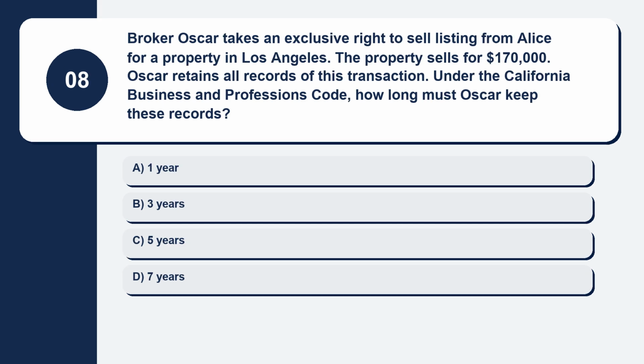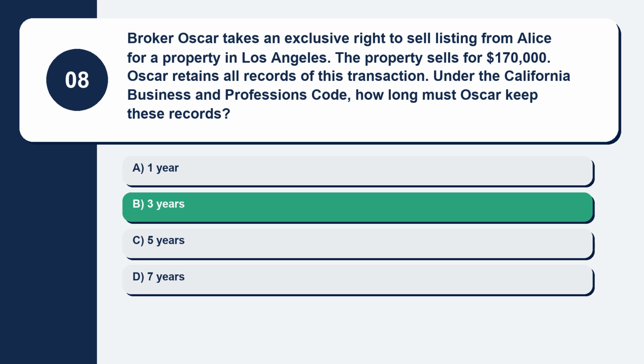Question 8. Broker Oscar takes an exclusive right to sell listing from Alice for a property in Los Angeles. The property sells for $170,000. Oscar retains all records of this transaction. Under the California Business and Professions Code, how long must Oscar keep these records? Here are your options. Option A, 1 year. Option B, 3 years. Option C, 5 years. Option D, 7 years. The correct answer is option B, 3 years.